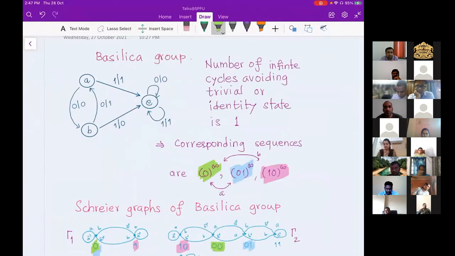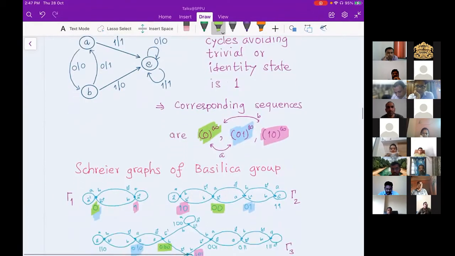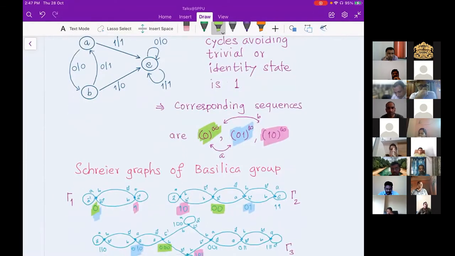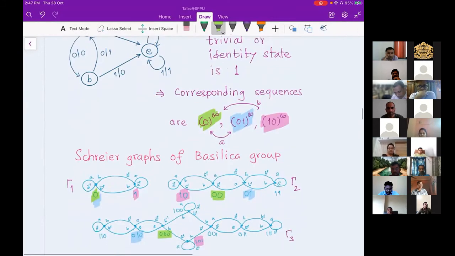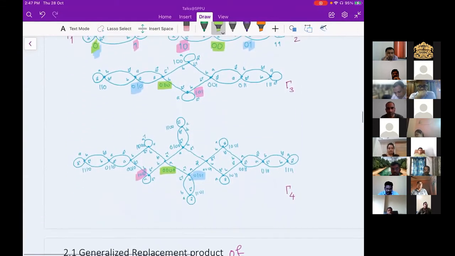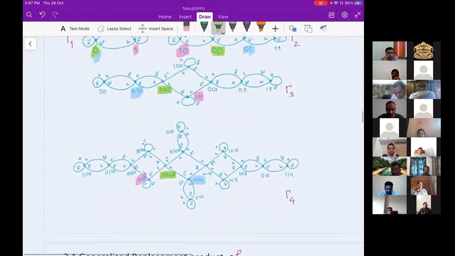This A and B will give you a non-trivial action on the levels of the tree. That action is a transitive action. At every level, if you take the action of A and B, and since that action is level transitive, you will get a connected graph. So at the first level, you will get this graph gamma 1. At the second level, you will get this graph gamma 2. At the third level, you will get gamma 3. At the fourth level, you will get gamma 4. All are connected graphs. This is okay?